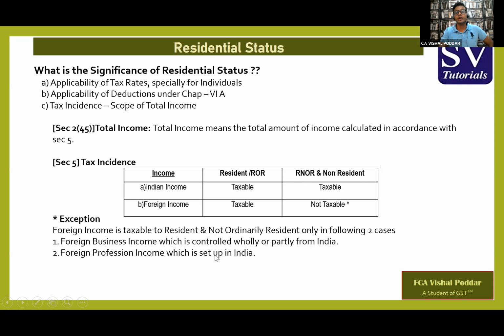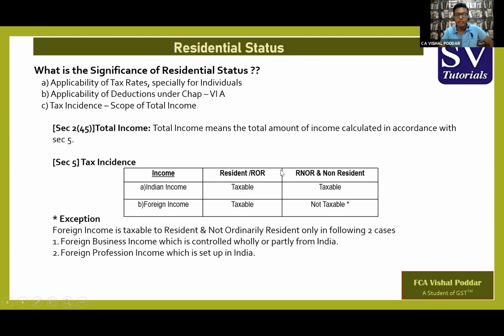Besides these two foreign incomes, a resident but not ordinarily resident is required to pay tax only on Indian incomes, but not on any other foreign income. So if you are ROR, you have to pay tax on all incomes, all Indian, all foreign. If you are non-resident, you have to pay tax only on all Indian but no foreign income. And if you are RNOR, you have to pay tax on all Indian and these two foreign incomes.